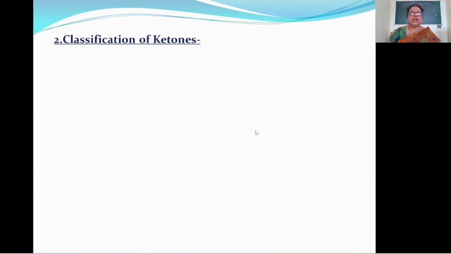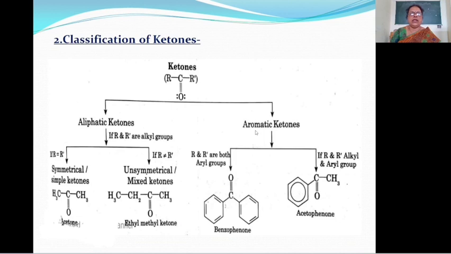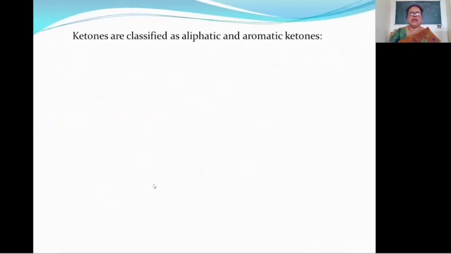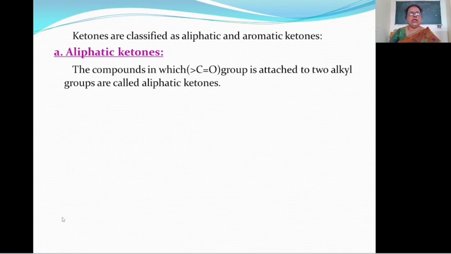Then the next point is classification of ketone. Here ketones are classified in two ways, aliphatic ketones and aromatic ketones. Also aliphatic ketones are again classified into two types: symmetrical or simple ketones and unsymmetrical or mixed ketones. Then see one by one. First, ketones are classified into two types, that is aliphatic ketone and aromatic ketone. First we will see aliphatic ketones.